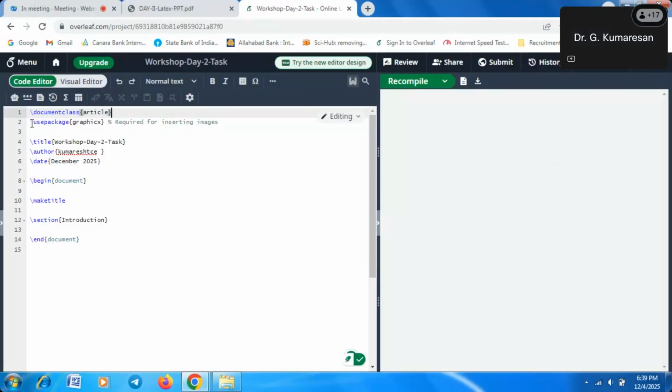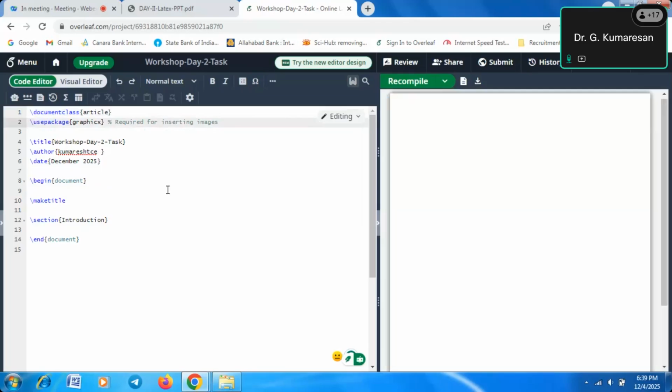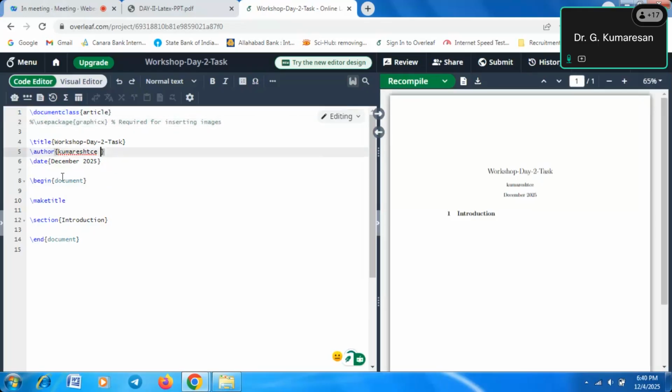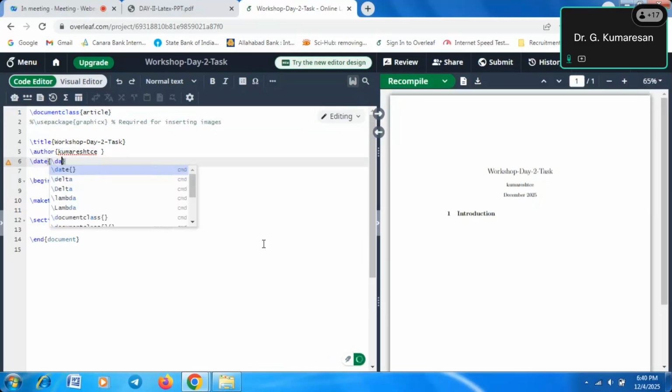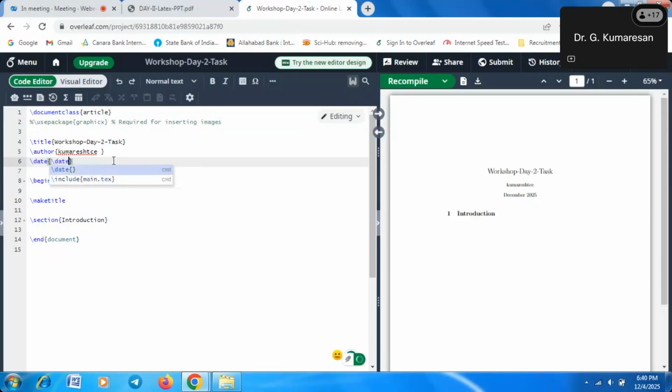Here we are using \usepackage{graphics}. I will tell you later why we use it. Suppose we want to upload some images, this package is mandatory. Here are the author name and date. I put the date manually here. Suppose you want today's date, use \today, the current date.